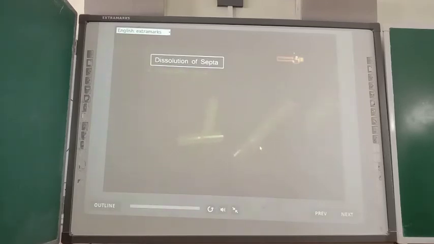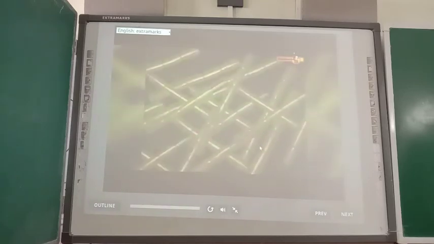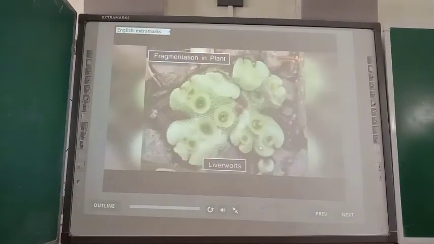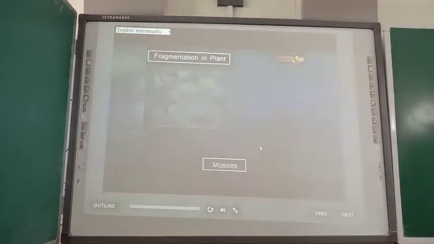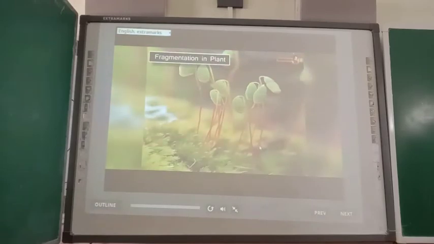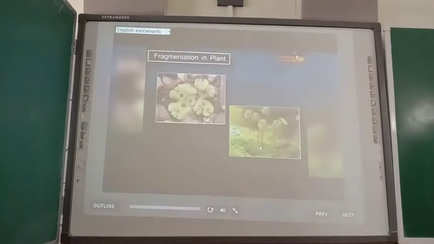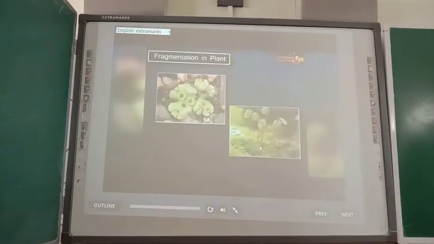Each fragment develops into a new filament. This process of fragmentation continues and a mass of Spirogyra covers the surface of stagnant water in ponds. Liverworts and mosses are some other examples of plants that can reproduce by fragmentation.